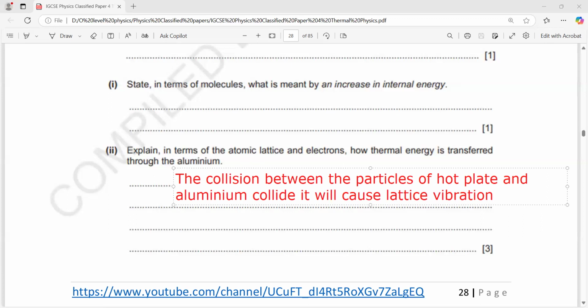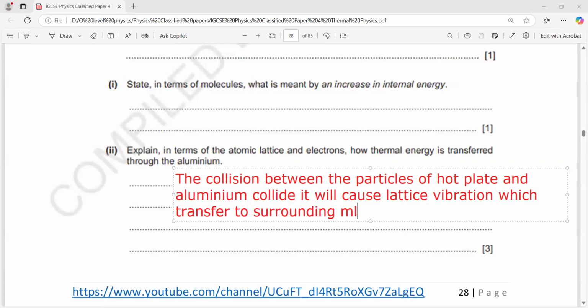This collision causes a lattice vibration in the aluminium, which transfers to the neighboring particles.